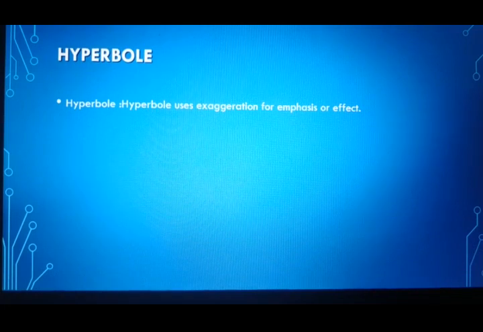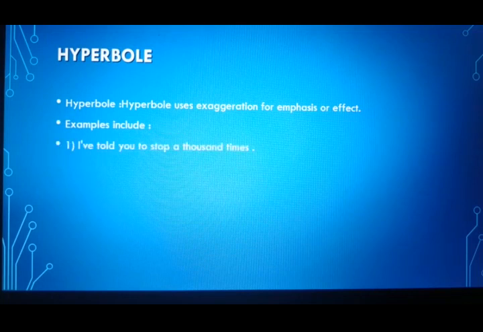Now a simple example I would like to tell is, I want to say somebody is very thin. So if I am using hyperbole as a figure of speech to express that, I will say she is as thin as toothpick. So nobody can be so thin, but I am comparing. I want to say that the person is so thin that I can compare him, or I can say he is like a toothpick itself. So I use hyperbole to express that. Let us see few examples.